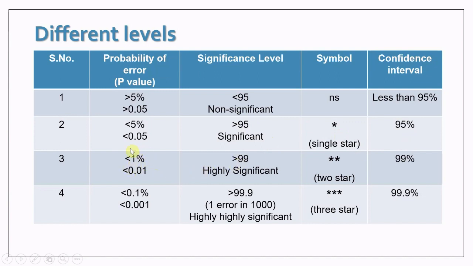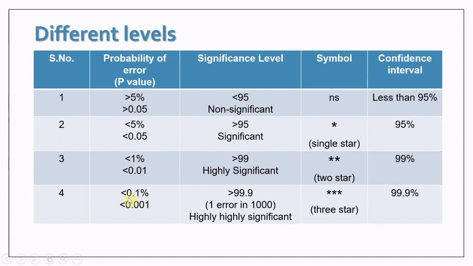If we are getting less than 1% error, we are receiving the result for the null hypothesis for less than 1%, and we are getting 99% result for the alternate hypothesis. That means our results are highly significant, and we denote this by 2 stars, and we can say that our sample and our population have 99% similarity.